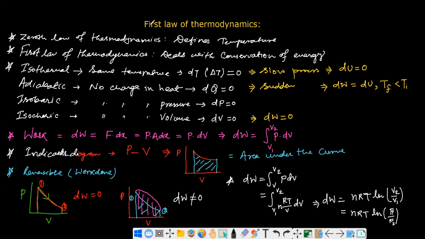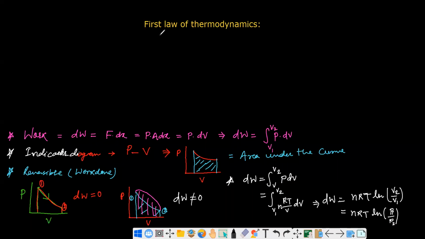Now let us look at some ideas related to the adiabatic process, and we will calculate the amount of work done in the adiabatic process too. Okay, so from the equation of state of the adiabatic process, you can easily develop this relation.